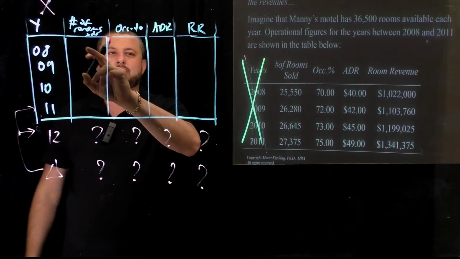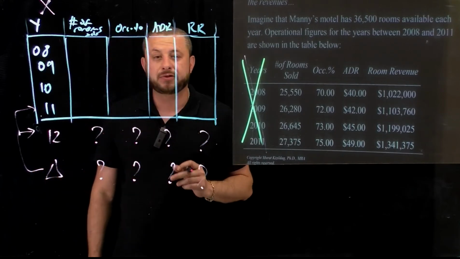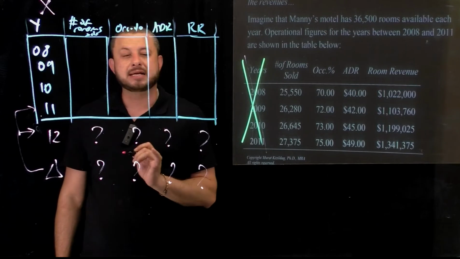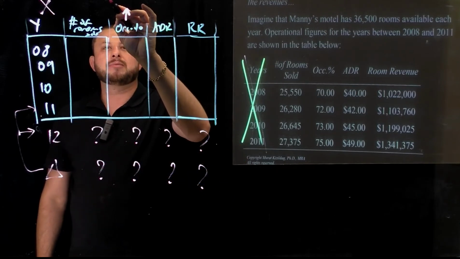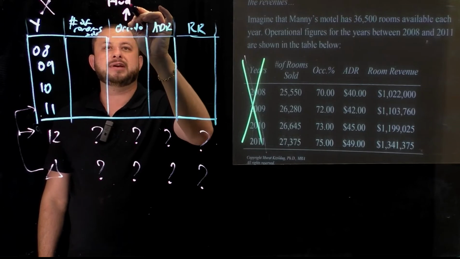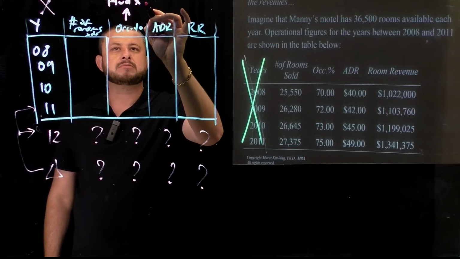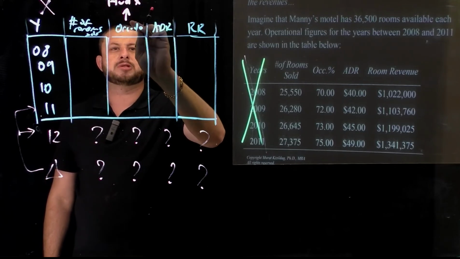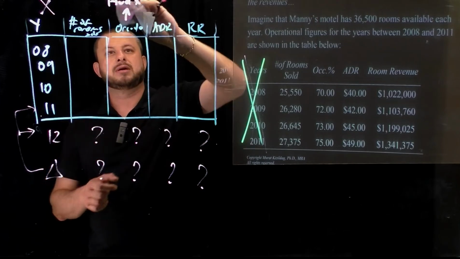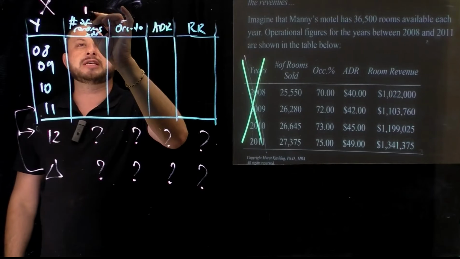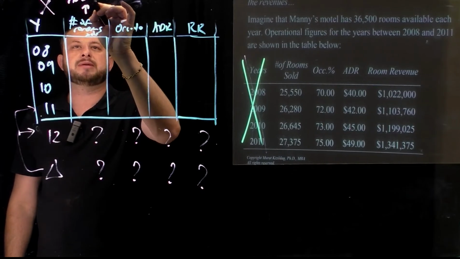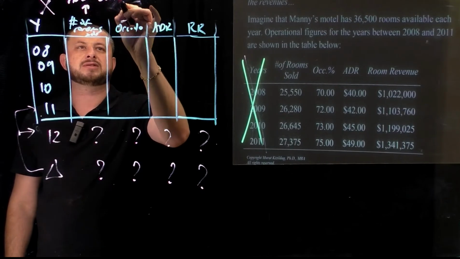Because number of rooms sold is driven by occupancy percentage and number of rooms available. Number of rooms sold is equal to number of rooms available multiplied by occupancy percentage.